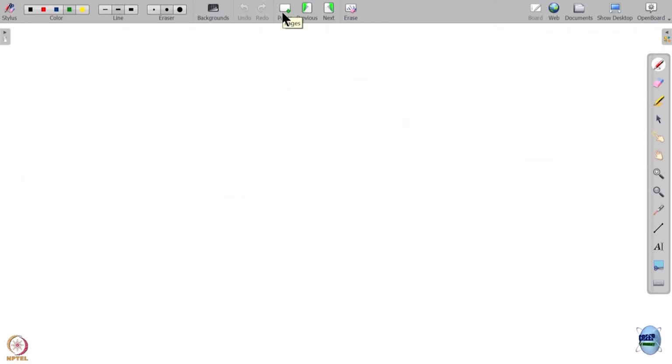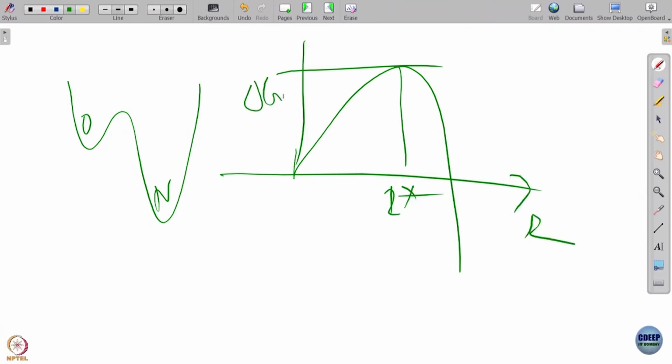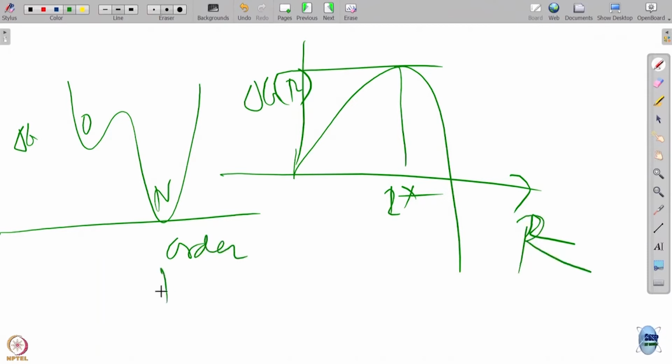What do we do? We said, okay, I have something like that, and this is the new one, it has to nucleate from the old one, and then what do we do? We do Becker-Doring, and this goes over a barrier, comes like that. Okay. So, this is the nucleation R star, we did it as a function of R, and this is delta G(R). Okay. That is delta G as a function of order parameter, this order parameter, but this is a function of R. So, one has to be careful. Okay. But now I am going to, so we have done nucleation, we have done surface tension.